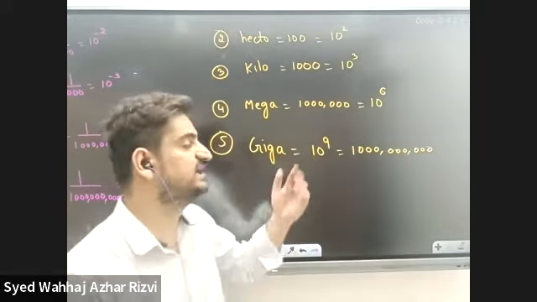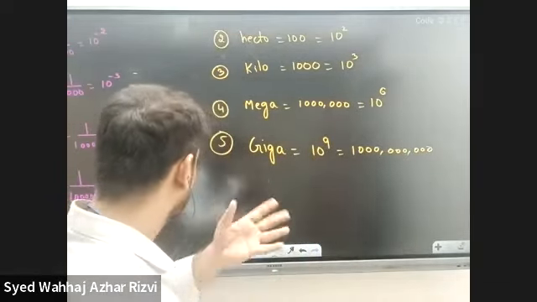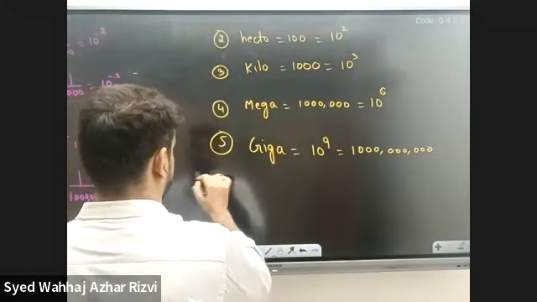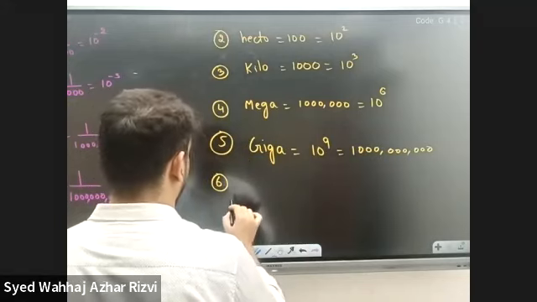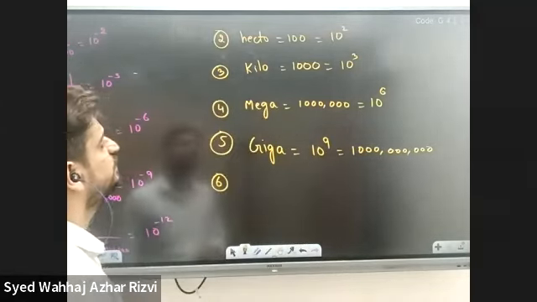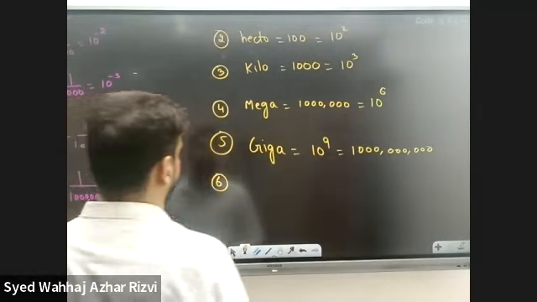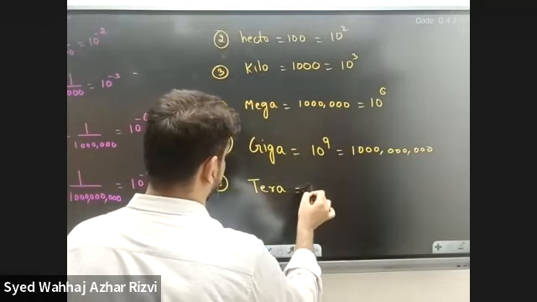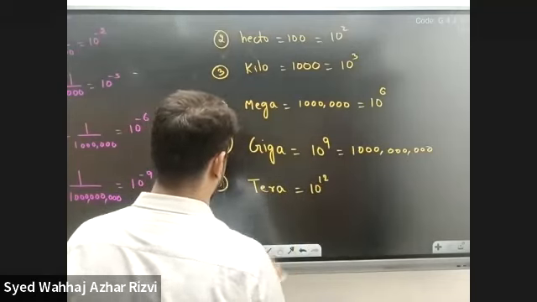That would make a giga. Deca, hecto, kilo, mega, giga. Then we have tera. Tera means 10 to the power 12.